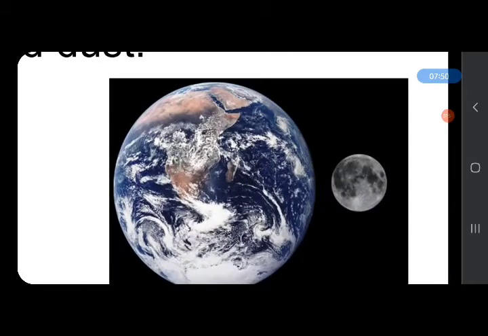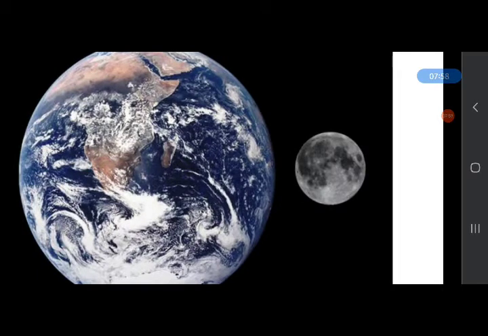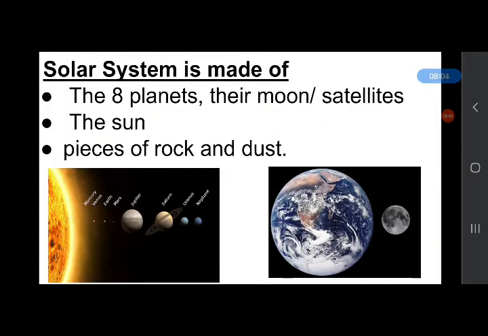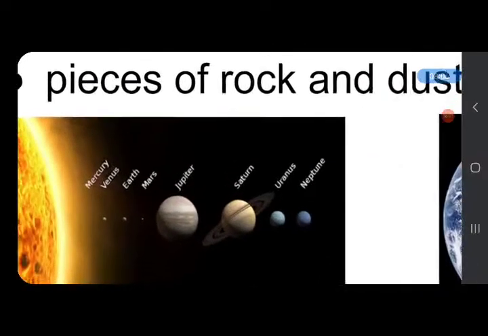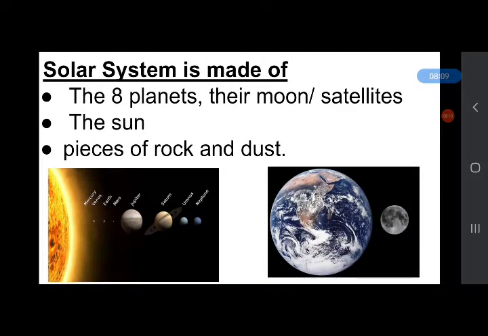In this picture you can see the moon moves around the Earth, and this moon is called a satellite. So the solar system is made of planets and their satellites, the sun, and pieces of rock and dust.